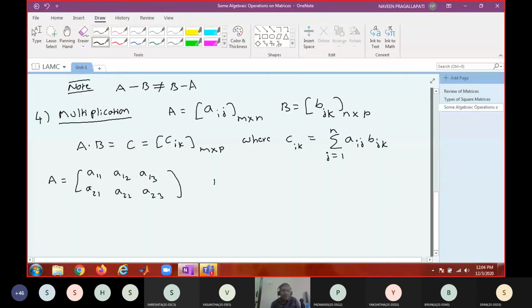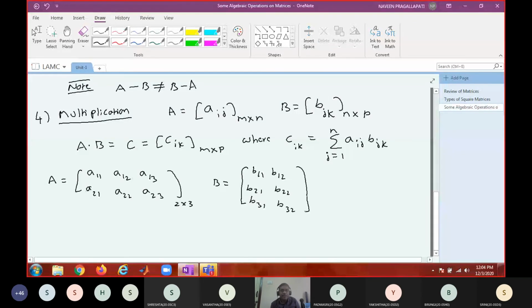Now how many rows must be there in B? It is a 2 by 3, so there should be exactly 3 rows. So I'll write B11, B12, B21, B22, B31, B32.